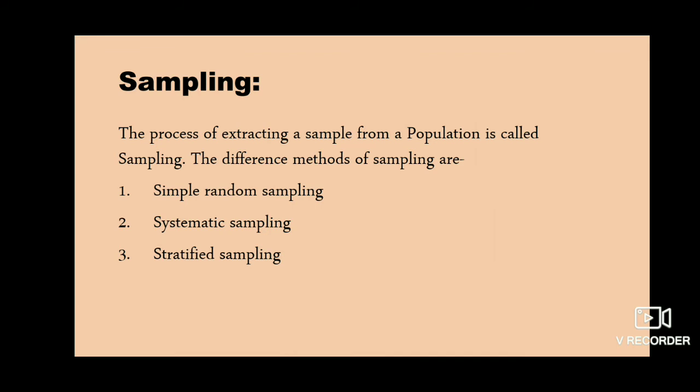Let's see what is sampling. The process of extracting a sample from a population is called sampling. There are three different methods of collecting the samples. Since the validity of the results of a survey depends mainly on the selection of the sample, it should be obtained with the utmost care. The methods of sampling are simple random sampling, systematic sampling, and stratified sampling.